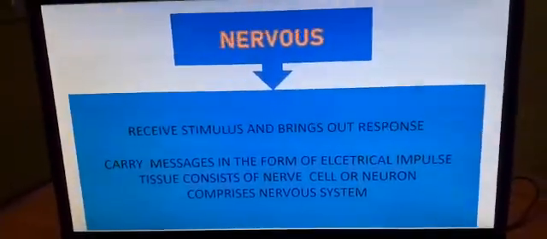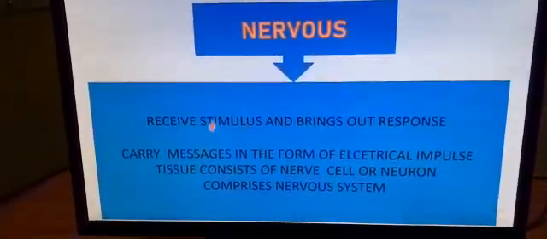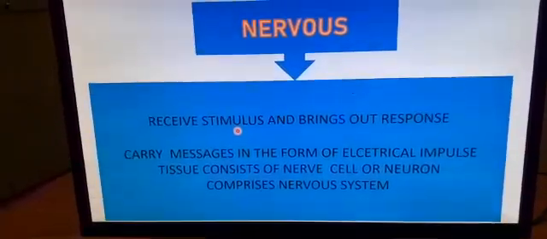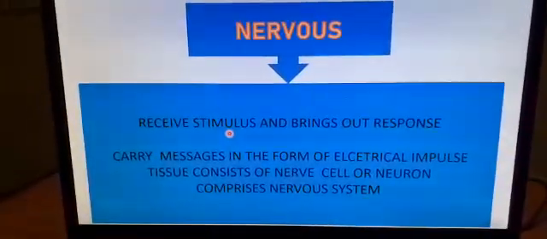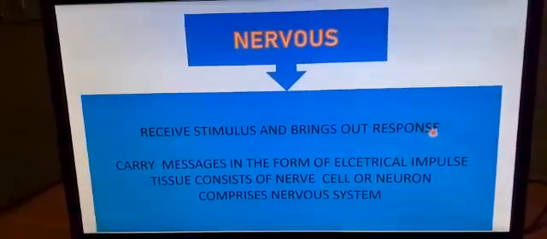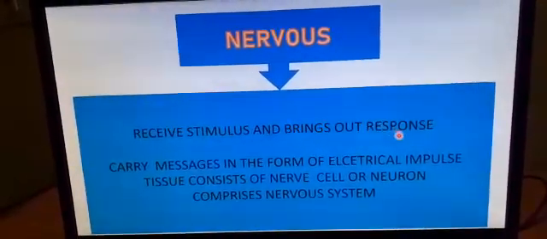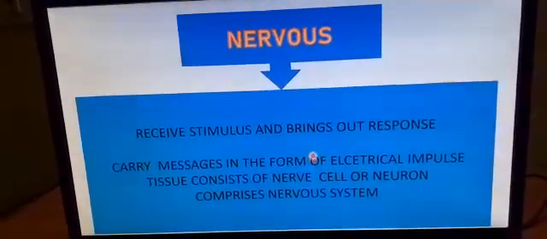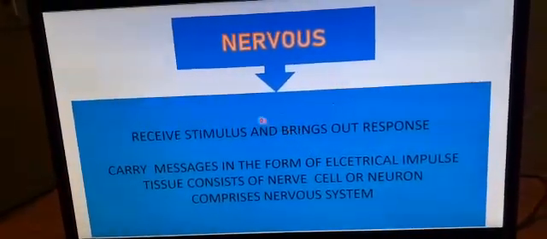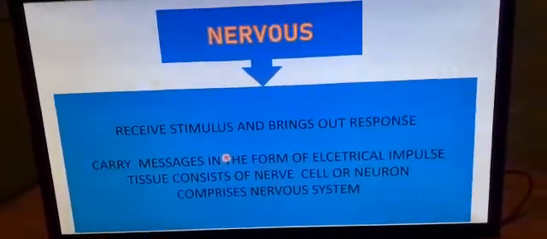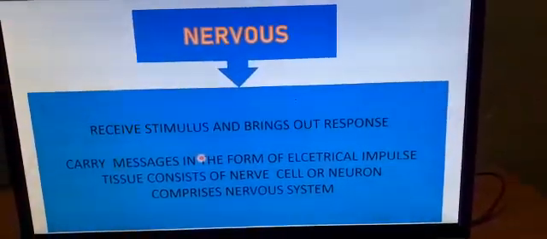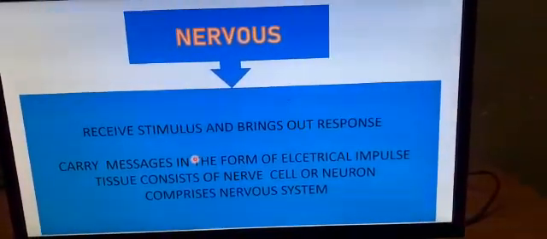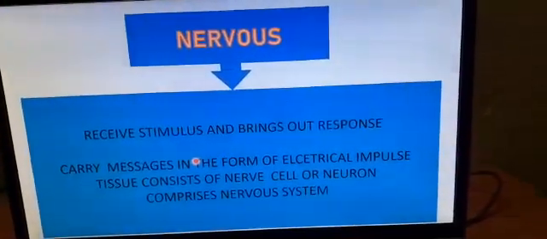They are receiving the stimulus. Right now, what is the stimulus for you? The voice and the image. So these stimuli are received and they bring out the response. So what would be your response? To listen to the chapter and to follow the images. Am I clear? So what are the main parts of your nervous system? Your brain, spinal cord and your sense organs, and of course your nerves.